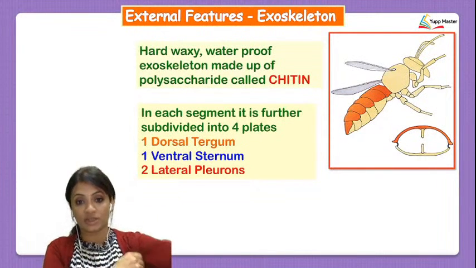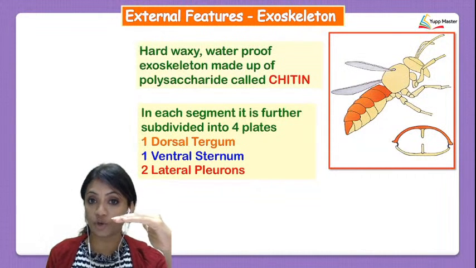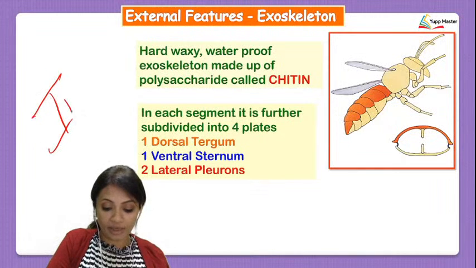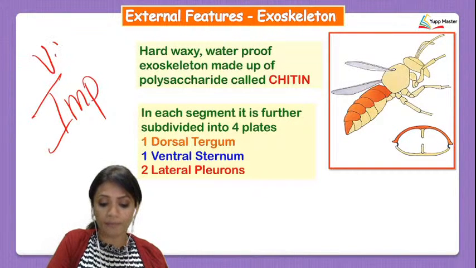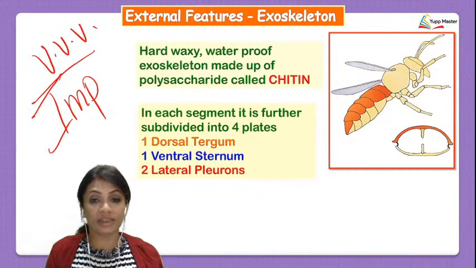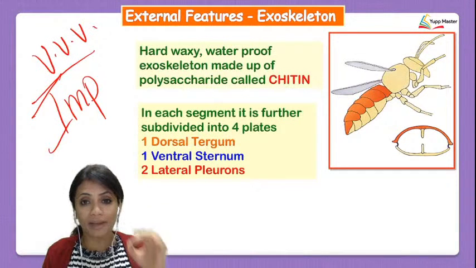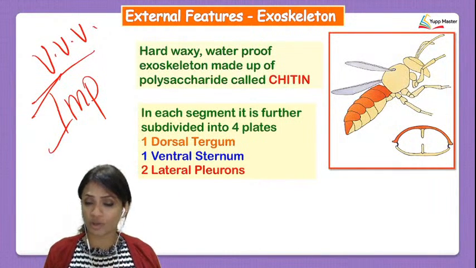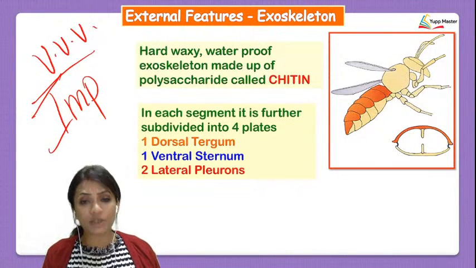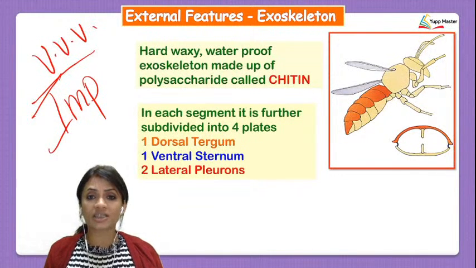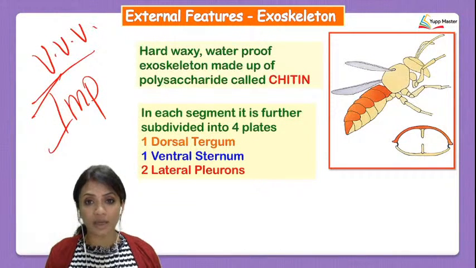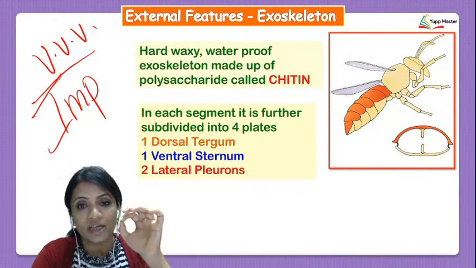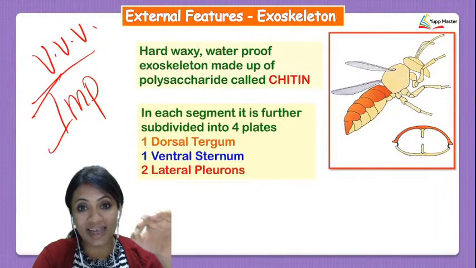The upper part, the dorsal part, is going to be called the dorsal tergum. Now, this is very, very important. These terms which I'm going to label now can be asked in any way in your MCQs. An MCQ can come asking which is the tergum part, which is the sternum part. So you need to know that when the word tergum comes, you're talking about the exoskeleton.